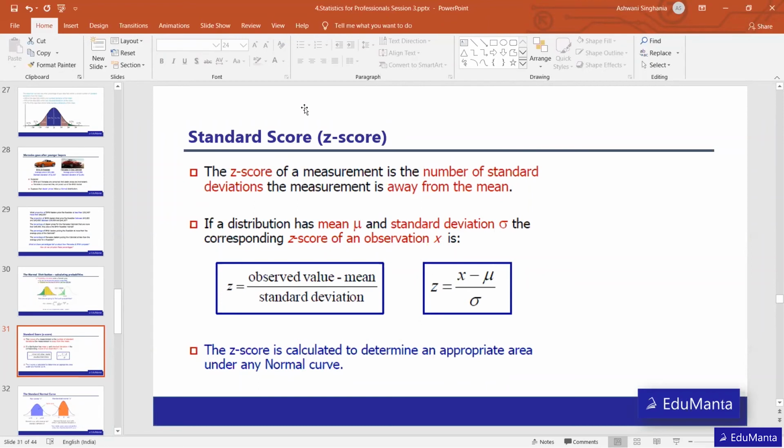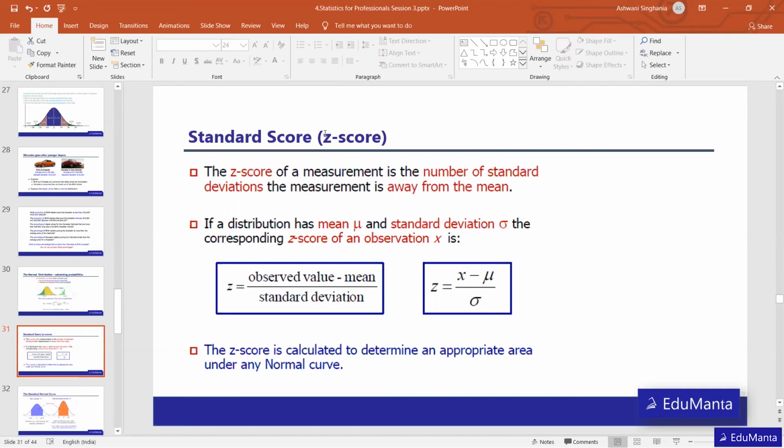Though we don't even need to calculate this, because nowadays we have sophisticated tools like Python or maybe even Excel. In Excel also we don't need to calculate the Z score. It gives us the values directly after having the parameters, that is mean and standard deviation. These two are the parameters for any normal distribution.